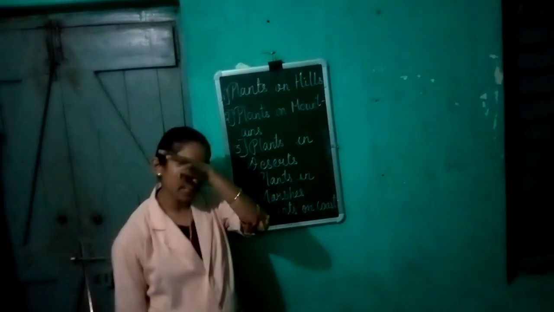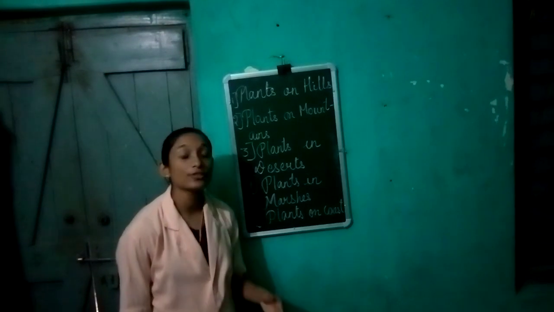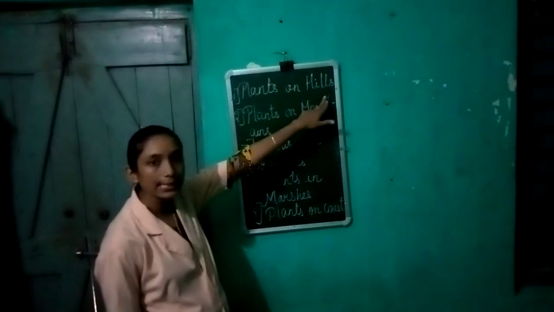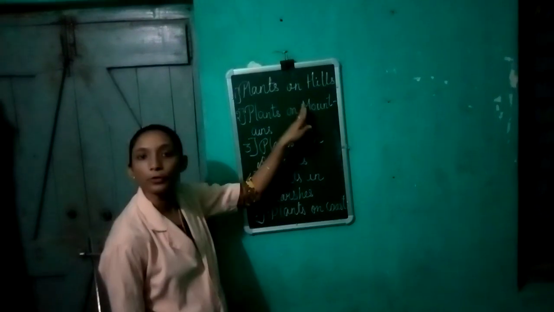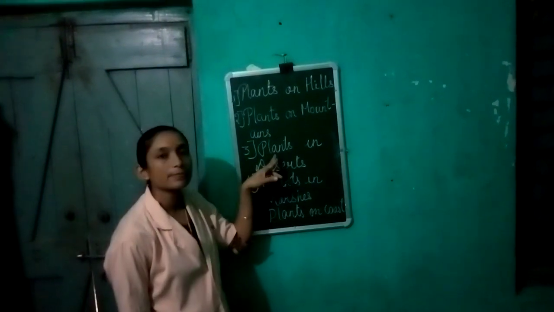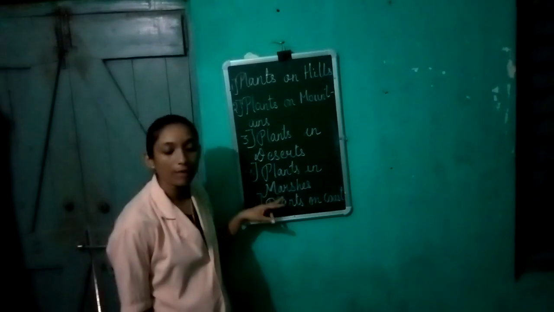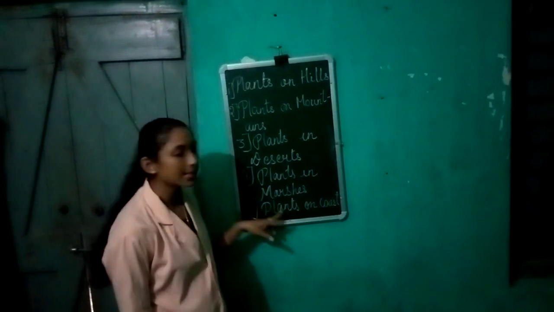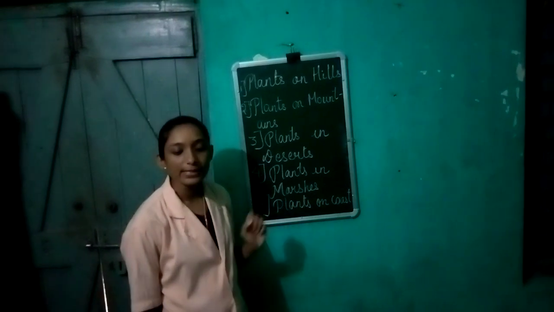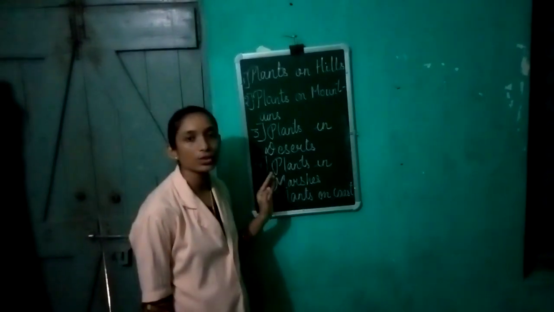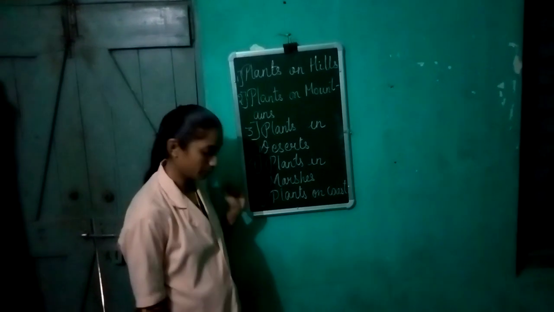These are the plants which grow in the terrestrial areas: the plants that can grow on hills, on mountains, in deserts, in marshes, and on the coast. These are the different areas where terrestrial plants can grow.